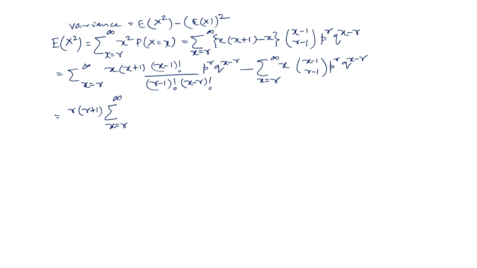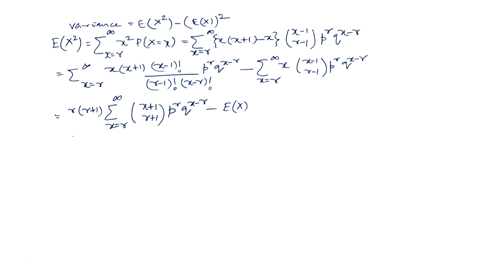When you multiply (x minus 1) factorial by x, it becomes (x plus 1) factorial. And r into (r plus 1): you multiply in the denominator, it becomes (r plus 1) factorial, and this is (x minus r) factorial. So, I will write it as x plus 1 C r plus 1, and then p to the power r q to the power x minus r. This is nothing but expectation of x. We do not have to calculate this, we have already determined its value is r over p.